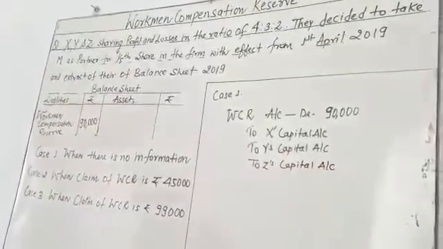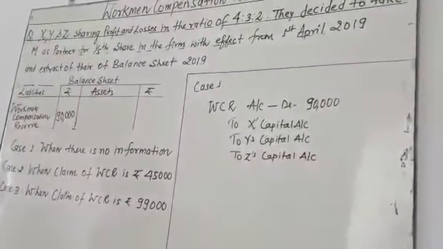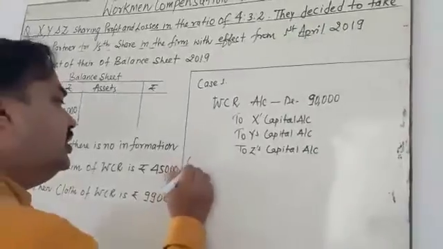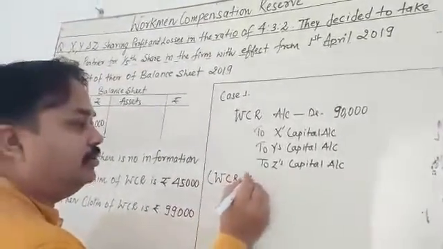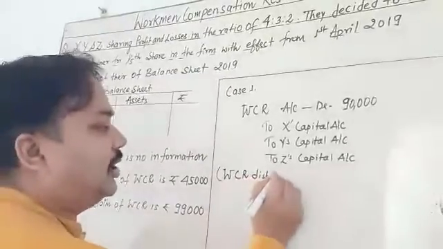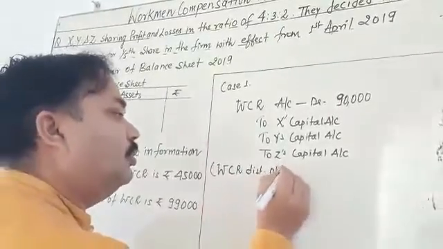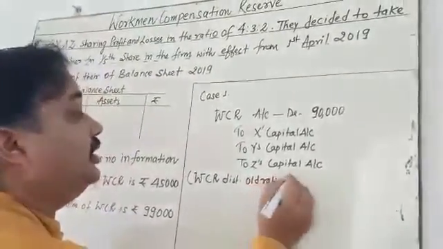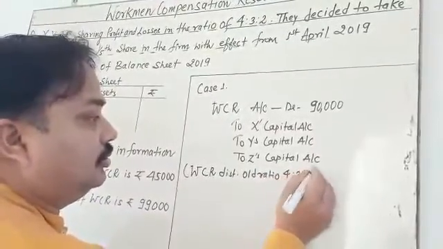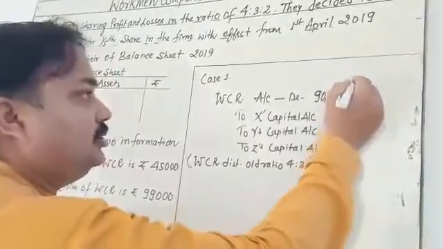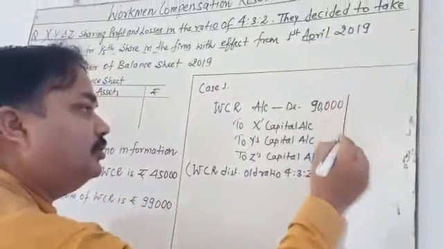Write the narration: WCR distributed among old partners in old ratio, that is 4:3:2.